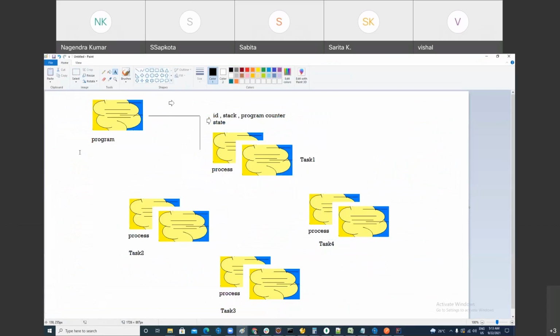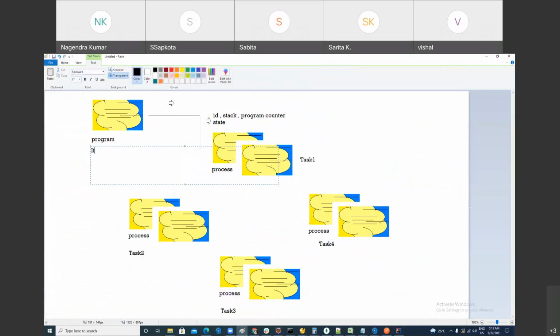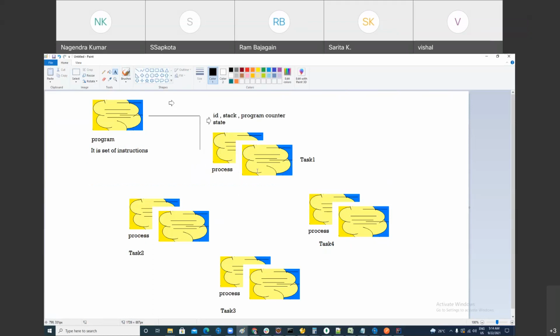So first, we should understand the terminology, like what a program is. A program, as we talked about, is a set of instructions, right? When these instructions are going to execute, this is called a process. A process is a program in execution.